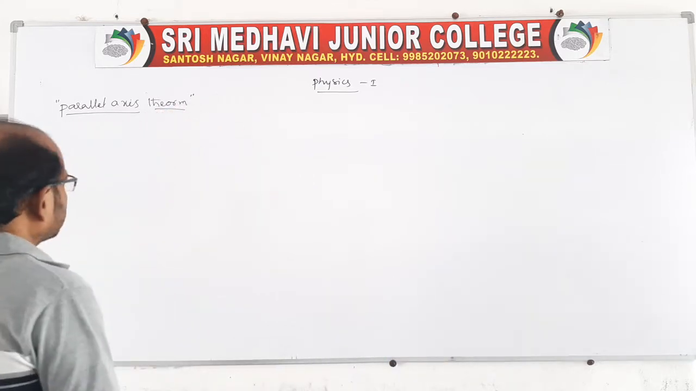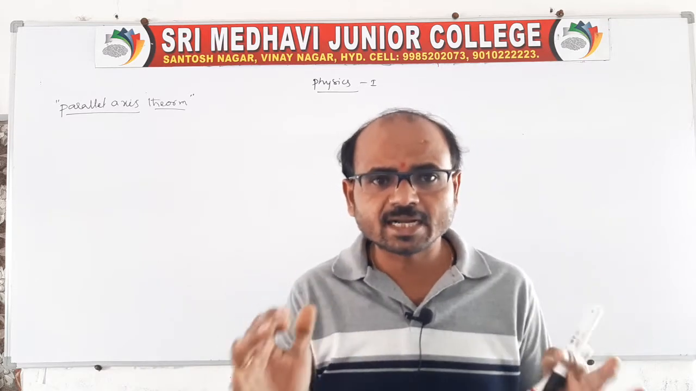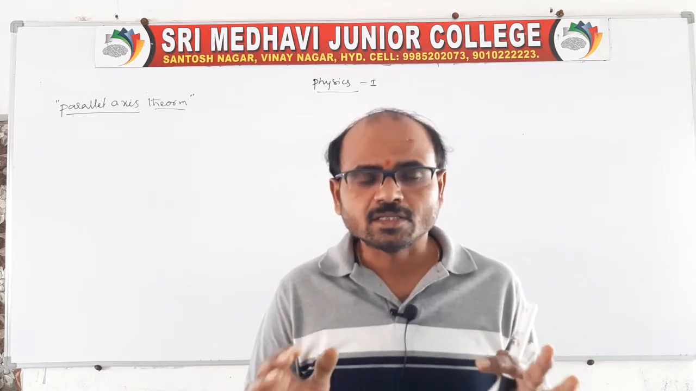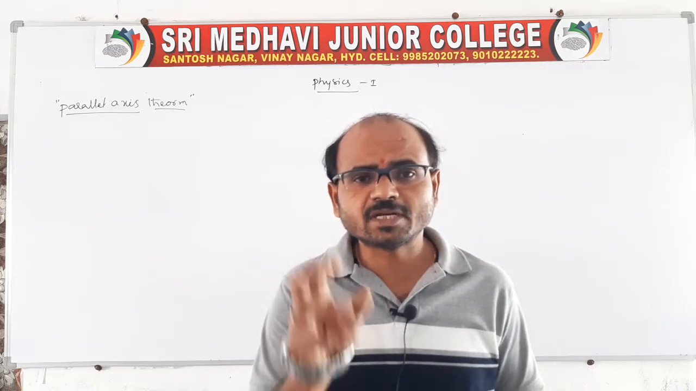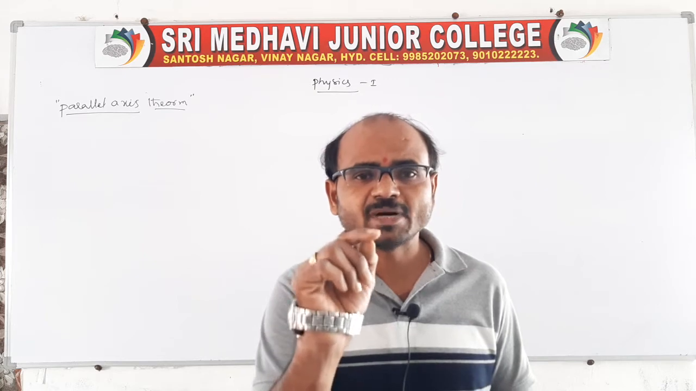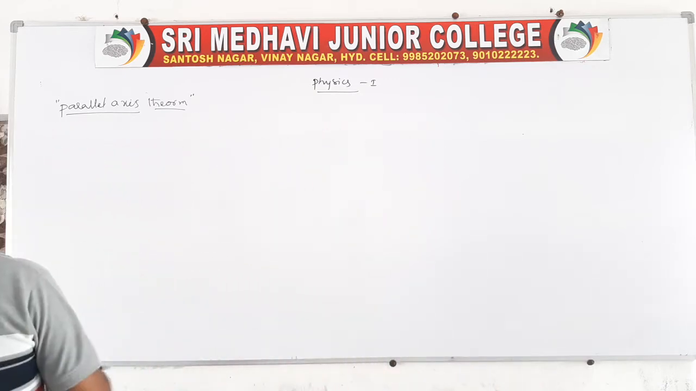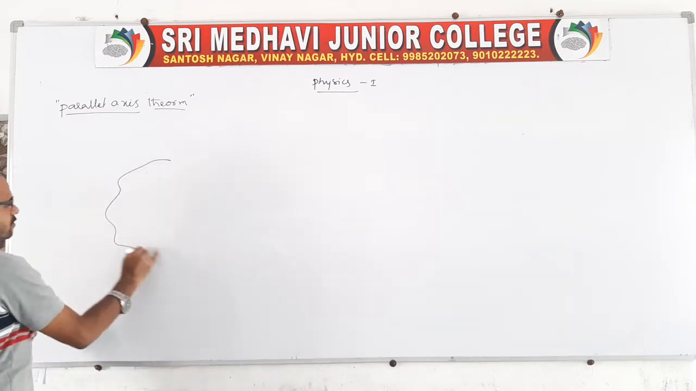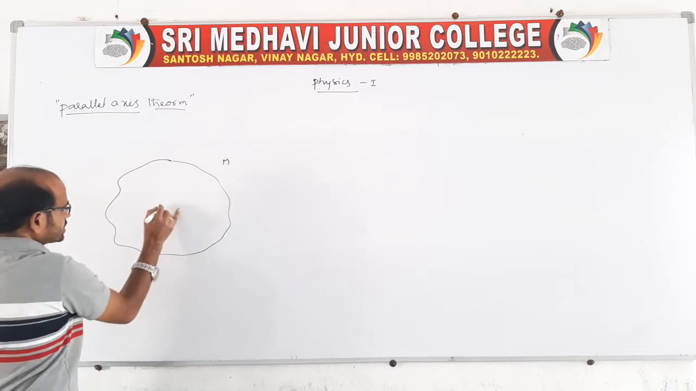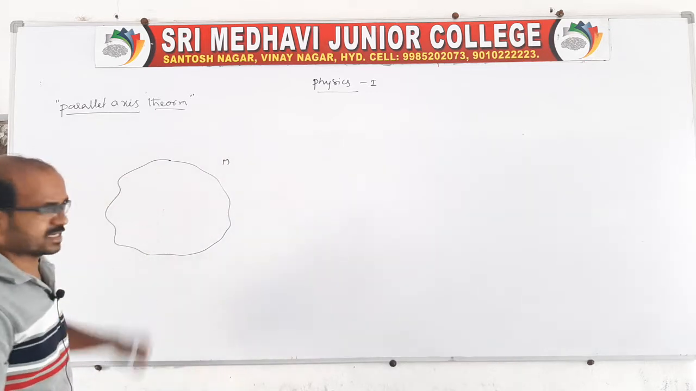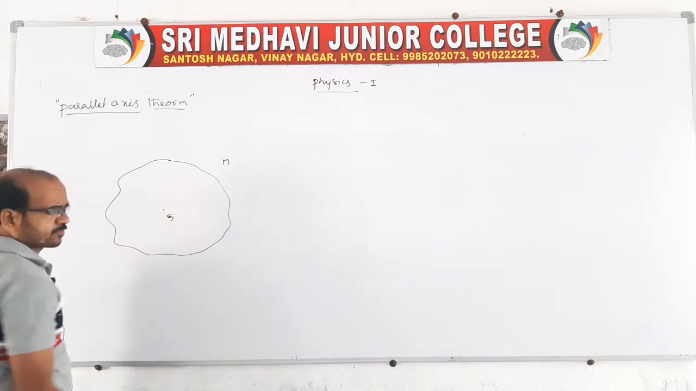Let us take one rigid body, a rigid body of mass capital M. In general, a rigid body consists of a number of particles, each of mass small m1, m2, m3 like that. So you take one rigid body of mass capital M, and for this rigid body, the center of mass or center of gravity is at the center, and this center point we call G.